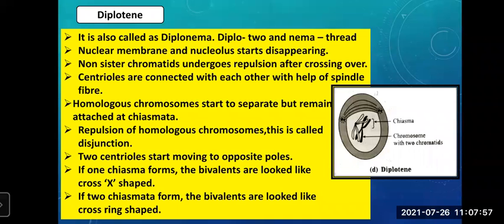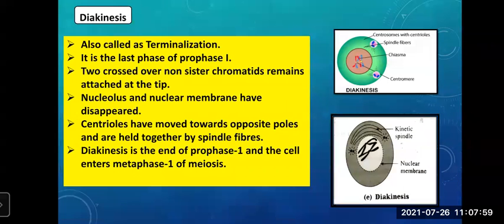Next one, that is the last stage of prophase 1, diakinesis. Now see, what is diakinesis? It is also called terminalization. It is the last phase of prophase 1. Still we are studying prophase 1 and its stages. Prophase 1 is a very lengthy phase. Now what happens in this?